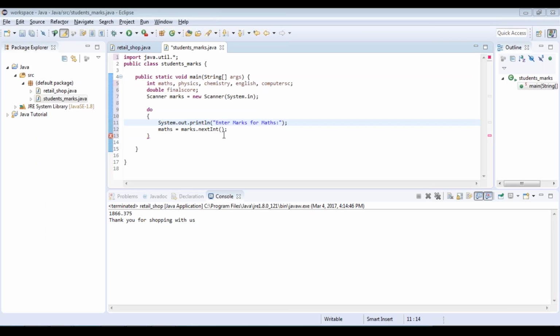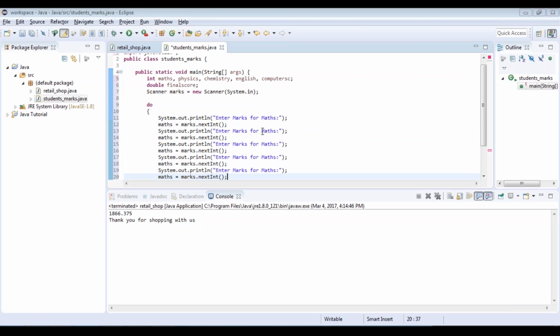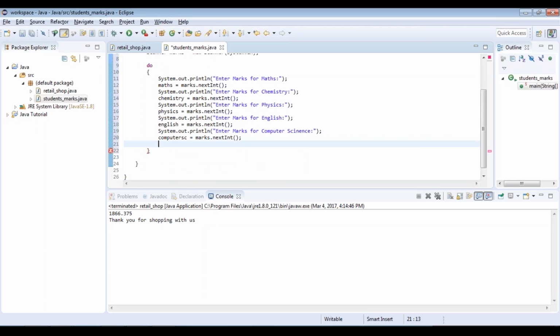That's great to see. Now I need to take marks for the next 5 subjects, so rather than typing it out, I'm going to just copy paste this. So maths, after that you have chemistry, physics, English, and finally computer science. Change the corresponding variables as well. Now this is for chemistry, so let's rename it to chemistry. The next one was for physics. Then we had English, and finally computer science. So with this I have taken the marks from all the subjects.